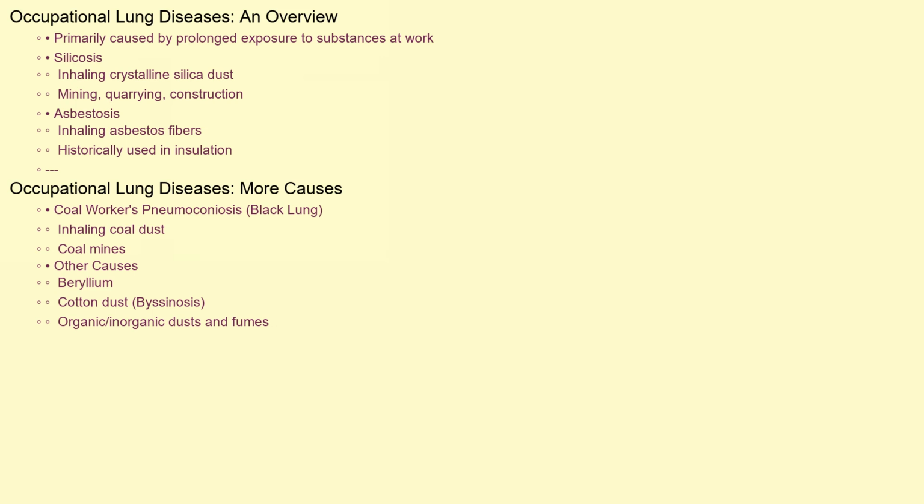Occupational lung diseases are primarily caused by prolonged exposure to specific substances found in certain work environments. Silicosis results from inhaling crystalline silica dust, commonly found in mining, quarrying, and construction. Asbestosis is caused by inhaling asbestos fibers, historically used in insulation and construction materials. Coal workers' pneumoconiosis, also known as black lung, is caused by inhaling coal dust in coal mines. Other causes include exposure to beryllium, cotton dust leading to bisonosis, and various organic and inorganic dusts and fumes.